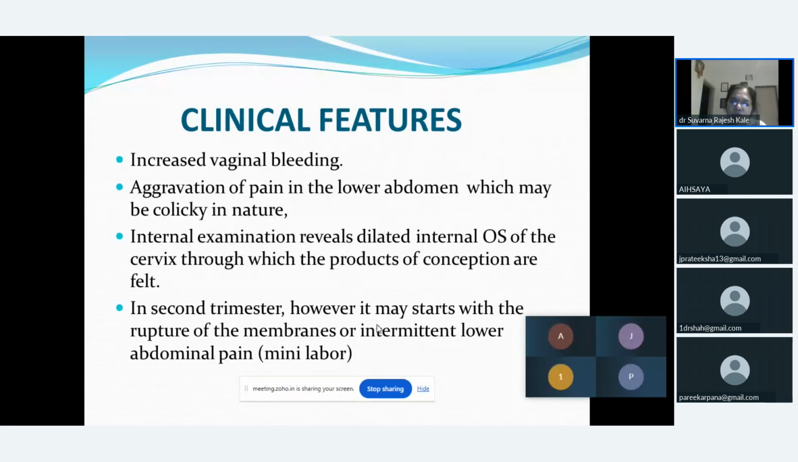And when you do a per vaginal examination, you will find that the os is dilated, and we can see the product of conception trying to expel out, or coming out through the vagina. So in the second trimester, it may start with a rupture of the membrane, or there can be intermittent lower abdominal pain, which is similar to a mini labor.